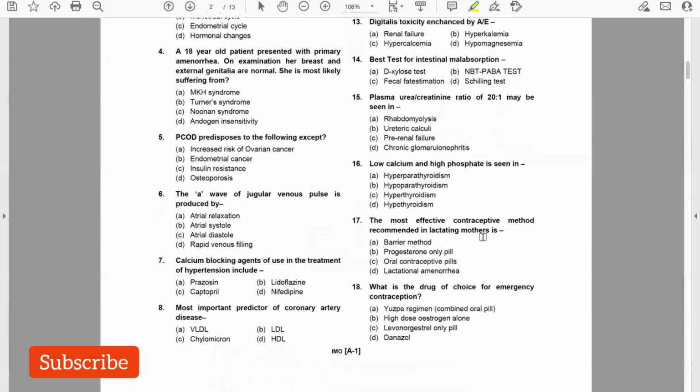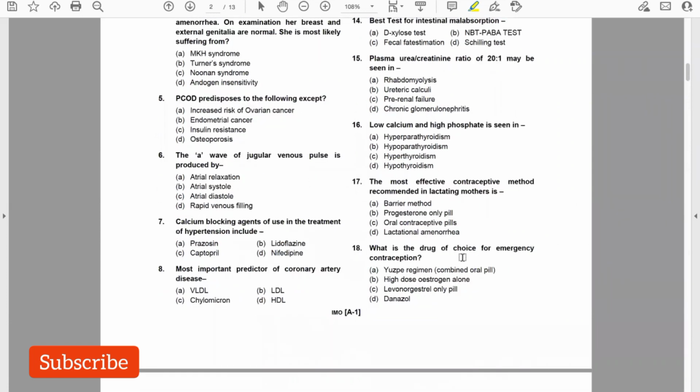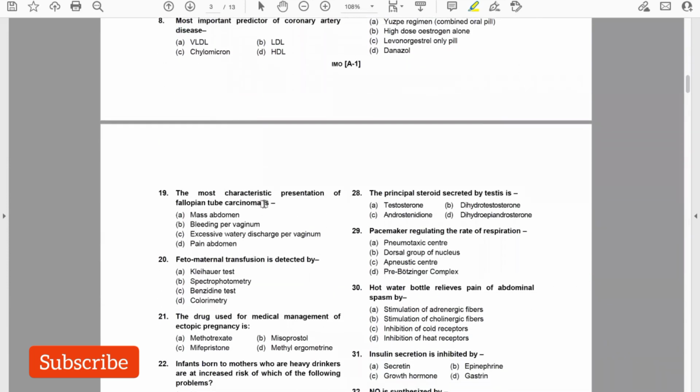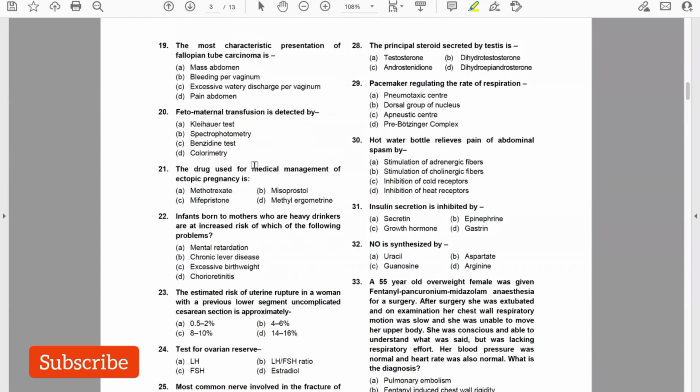The most effective contraceptive method recommended in lactating mother is progesterone only pill. What is the drug of choice for emergency contraception? So levonorgestrel only pill. Most characteristic presentation of fallopian tube carcinoma is excessive watery discharge per vaginum. Feto-maternal transfusion is detected by Kleihauer-Betke test. So answer A. The drug used for medical management of ectopic pregnancy is methotrexate. Infants born to mothers who are heavy drinkers are at risk of which of the following problems? So alcohol causes mental retardation.